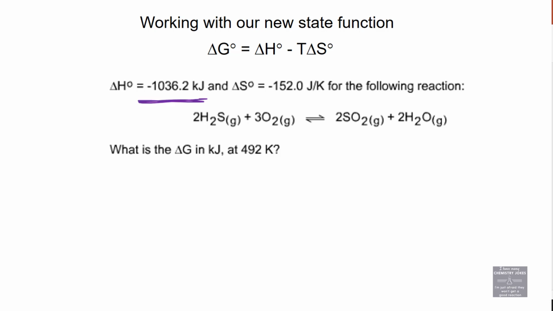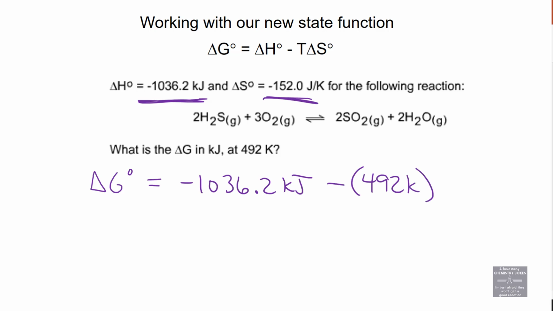All right. There's a couple of ways that we can use G, and one way is this. Given a delta H, given a delta S, solve for delta G. Delta G standard, that little naught up there means standard. Negative 1036.2 kJ minus 492 Kelvin times negative 152 joules per Kelvin. And hopefully you say, something's wrong there. And I say, you're right, something's wrong there.